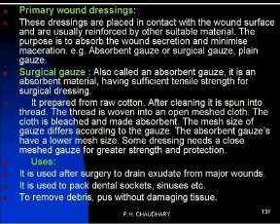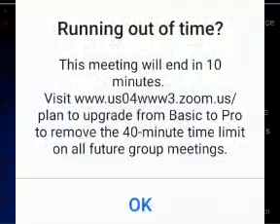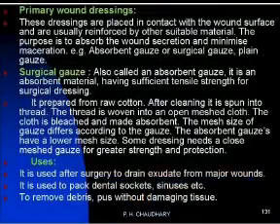Primary wound dressings are in direct contact with the wound and they are reinforced by other suitable material. The purpose of primary wound dressing is mostly to absorb the secretion, that is wound secretion, and minimize maceration. For example, absorbent gauze, surgical gauze. Surgical gauze is made up from raw cotton, an absorbable material having sufficient tensile strength for surgical dressing.